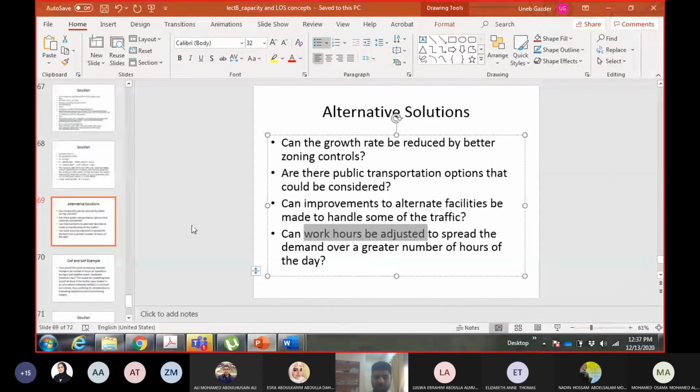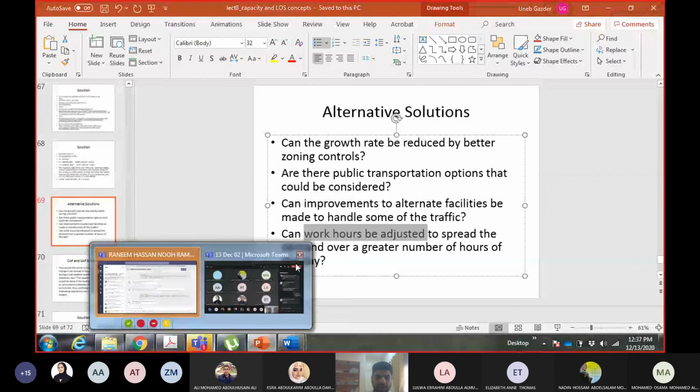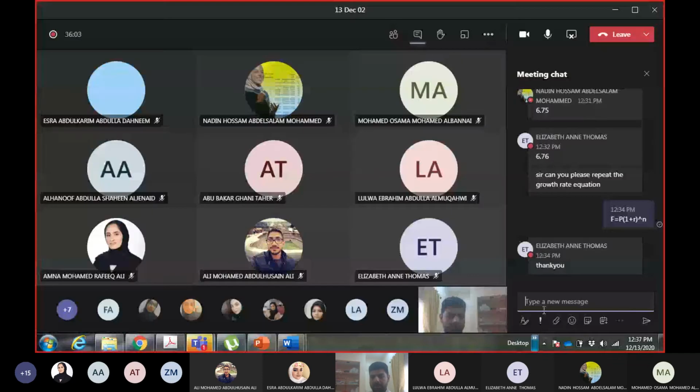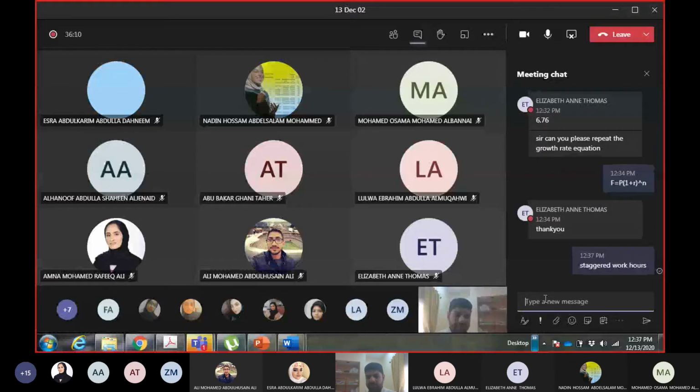Adjustment of work hours, distribute the work hours. We call them staggered work hours. What are staggered work hours? Let me give the example from the education area. In the education area, the schools start and end at different times.